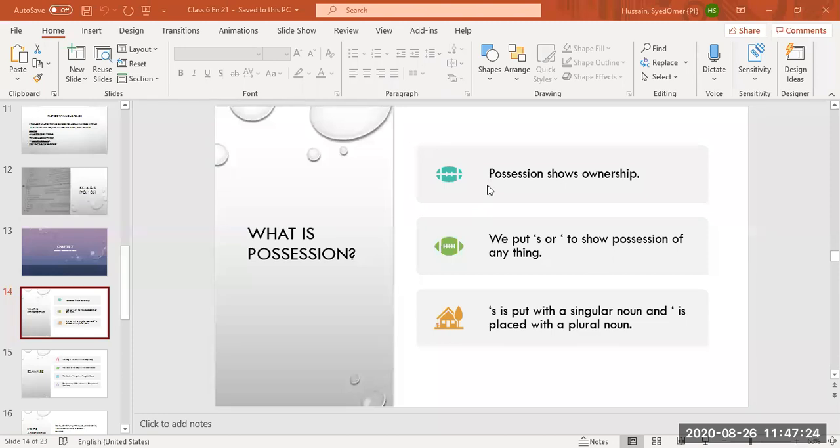We put apostrophe or apostrophe s to show possession. If a noun is ending in s, because there's already an s, you are not going to put apostrophe s again. You will only put apostrophe. But if a noun does not end in s, like a living being, a living thing, then we are going to put apostrophe s. Now look at the next slide.